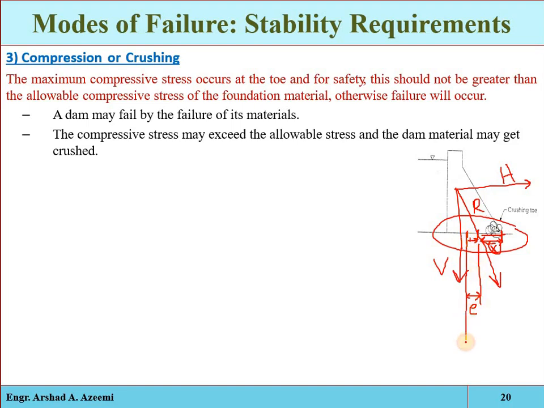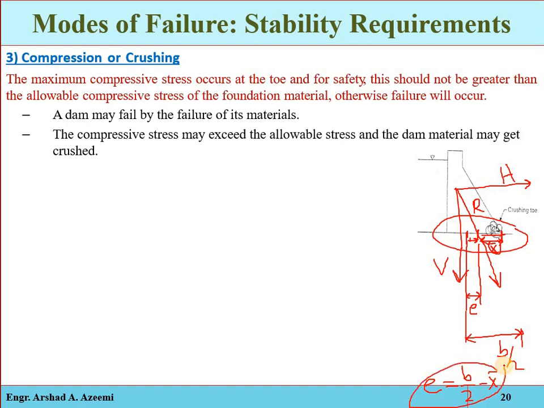How much distance is this? That is B by 2. So eccentricity will be equal to B by 2 minus X bar. Remember, that is eccentricity.